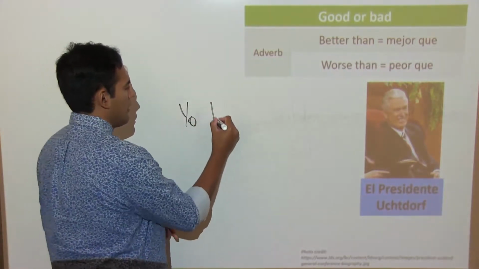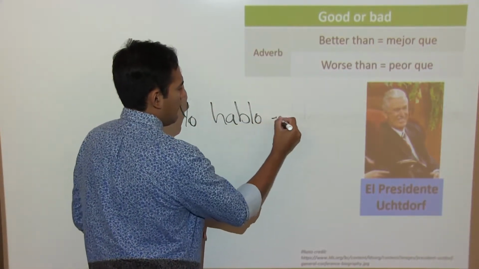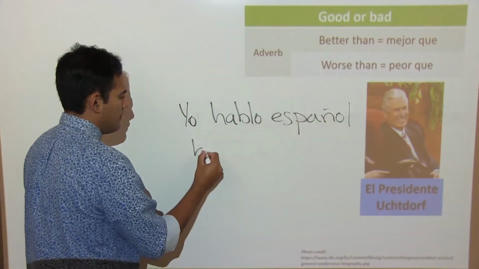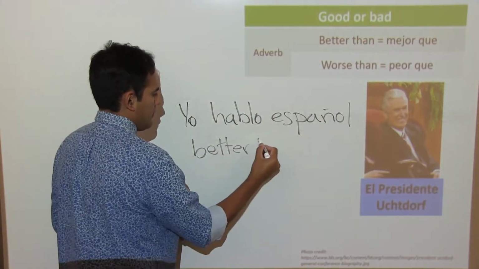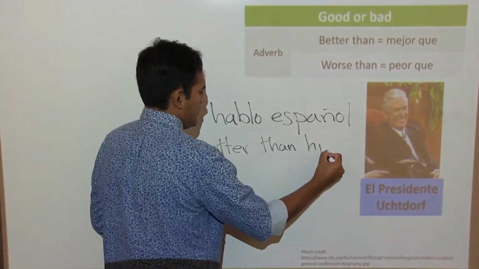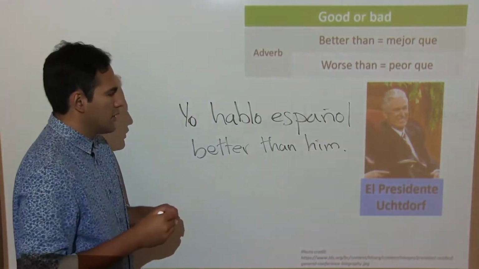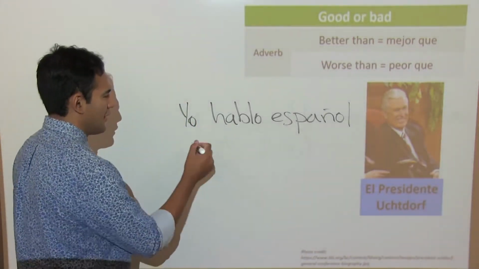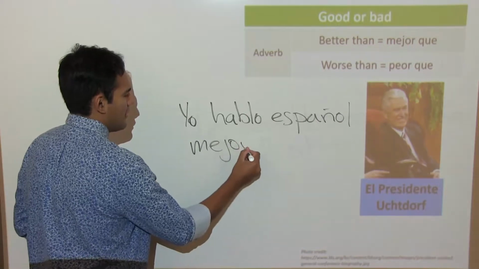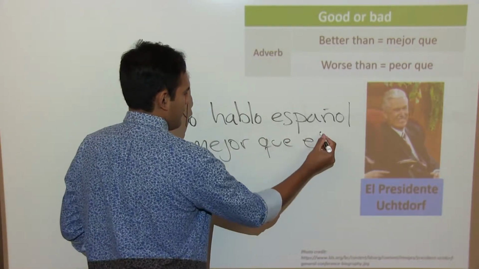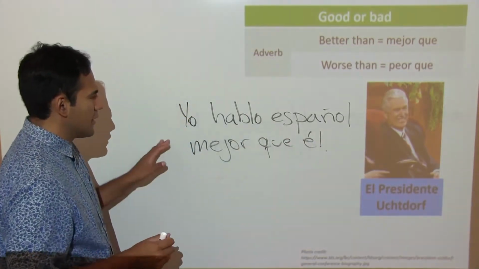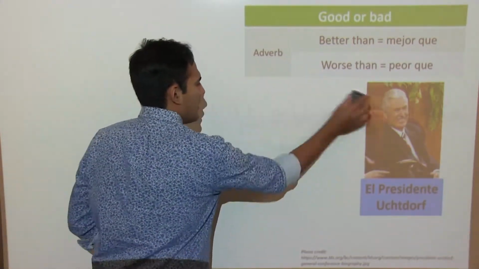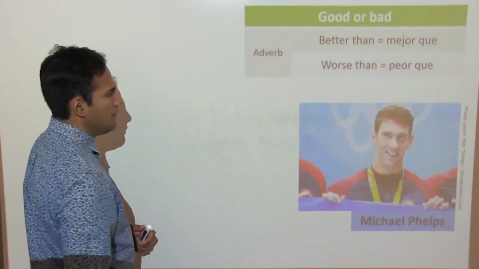So, yo hablo español mejor que él. So here again we're comparing an action. So that's important. Okay? So let's go to the next example.